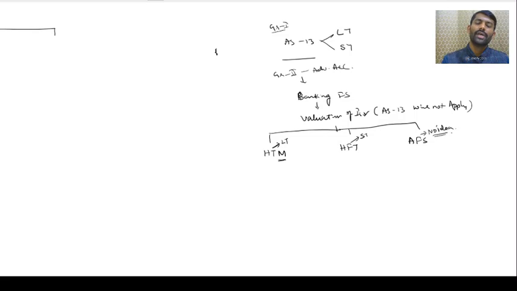Now, suddenly, if the RBI has reduced that limit to 18%, that means 2% is released to the market. Yes or no? Yes, sir. That is what we classify as available for sale. That means at the time of investment, I don't have the idea whether it's short term or long term. Got it? Yes, sir.